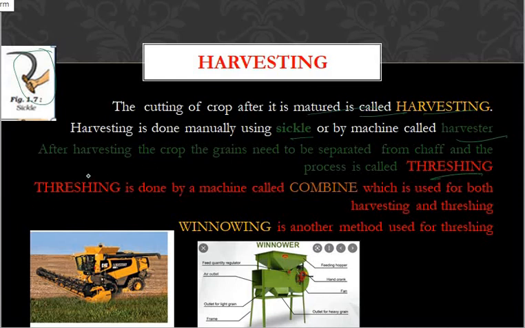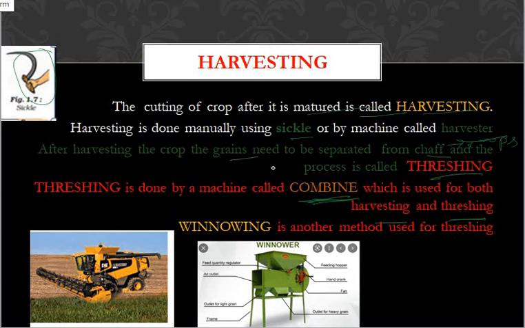Threshing means that the grains present in the plants have to be removed, and the process is called threshing. Then how can we do threshing? Threshing is done by a machine called a combine. A combine is a machine which does both things: it does the harvesting and it does the threshing. Threshing means removing the grain from the chaff, or from the crops.